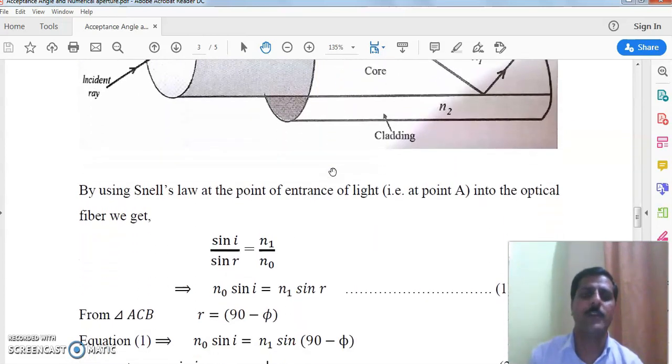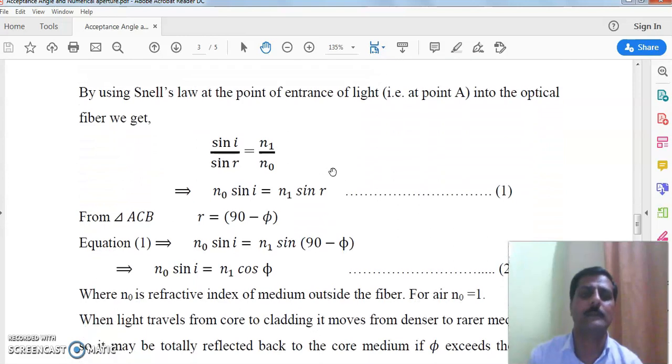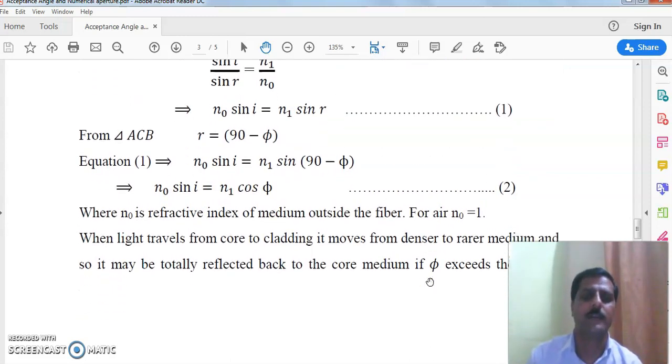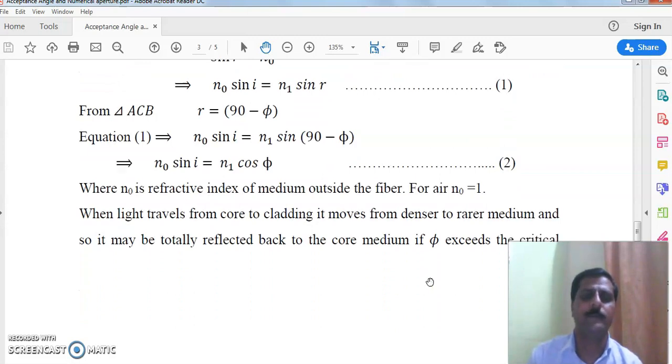Now if we substitute the value of r in equation number 1, n0 sin i is equal to n1 sin(90 minus phi), and we know sin(90 minus theta) is cos theta. Here theta is phi, so we get n0 sin i is equal to n1 cos phi, equation number 2. The refractive index of air is 1.